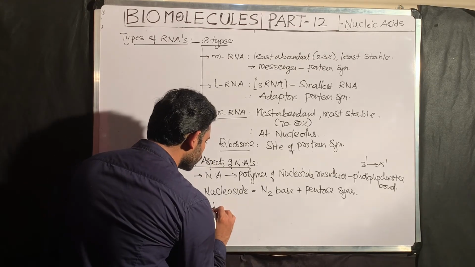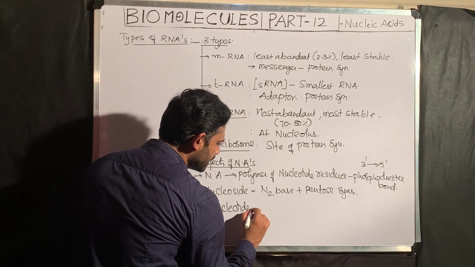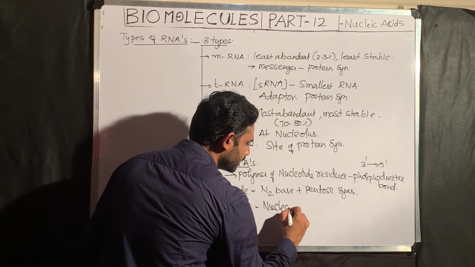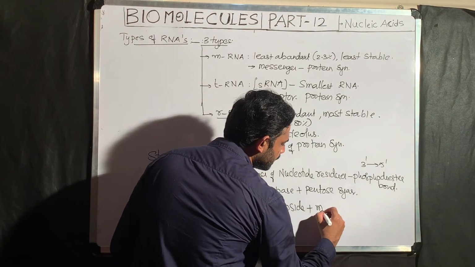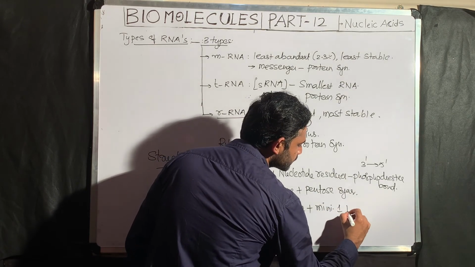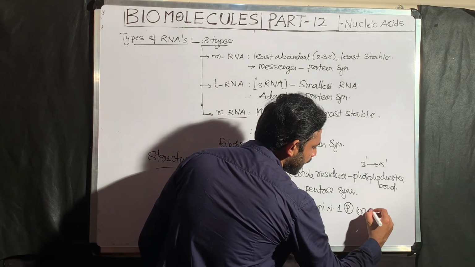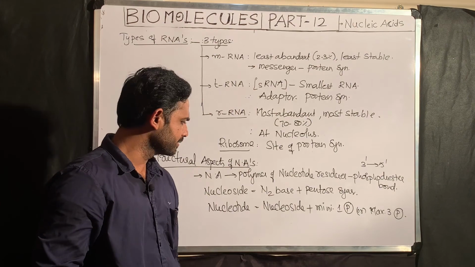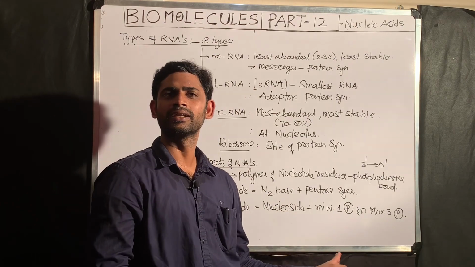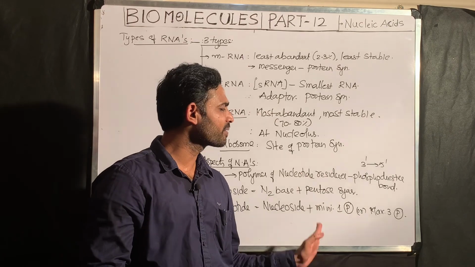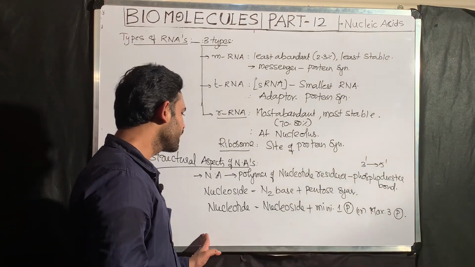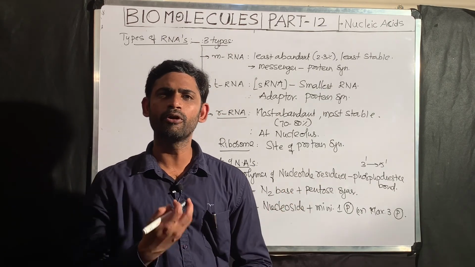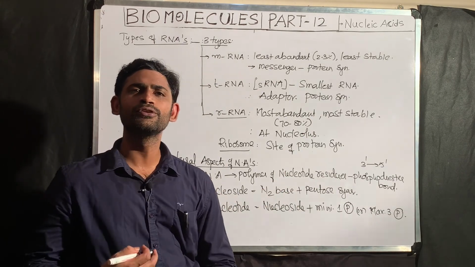The next one, nucleotide. These are the units of the nucleic acid. A nucleotide consists of a nucleoside, as I already said, plus a minimum of 1 phosphate or a maximum of 3 phosphates. That I will explain. A nucleotide consists of a nucleoside associated with either a minimum of 1 phosphate or a maximum of 3 phosphates. That combination is called a nucleotide. So nucleotides, when they undergo polymerization, result in the formation of nucleic acids.